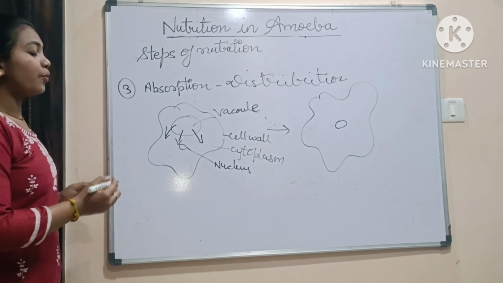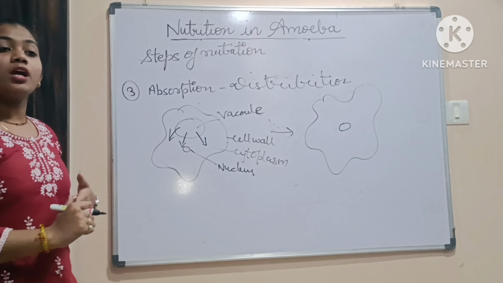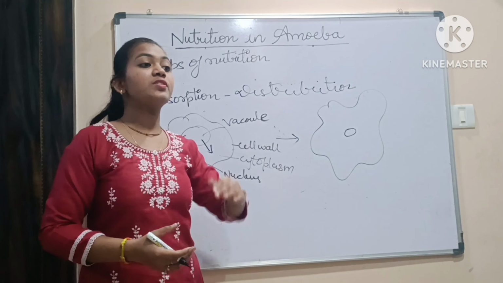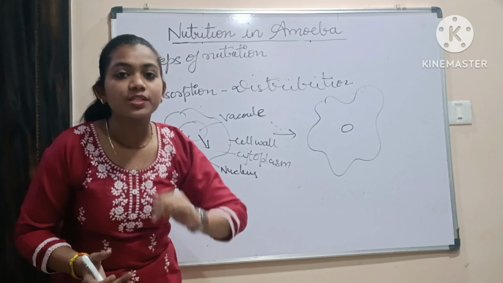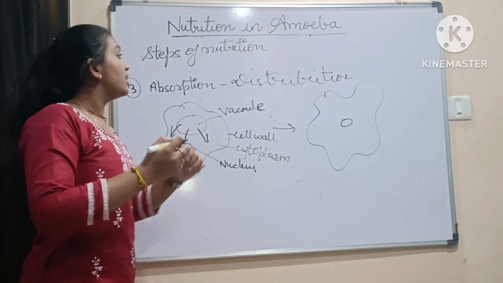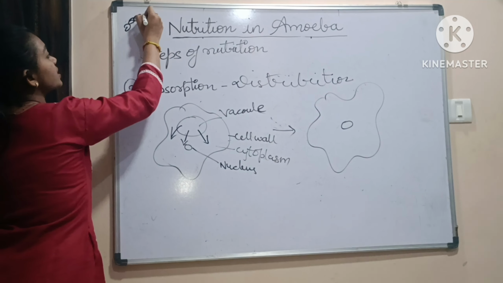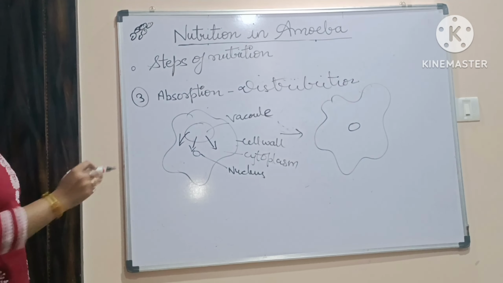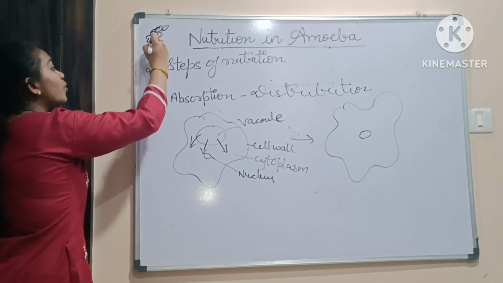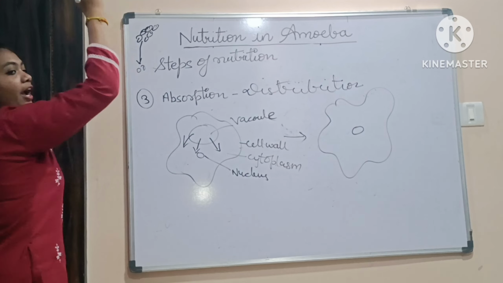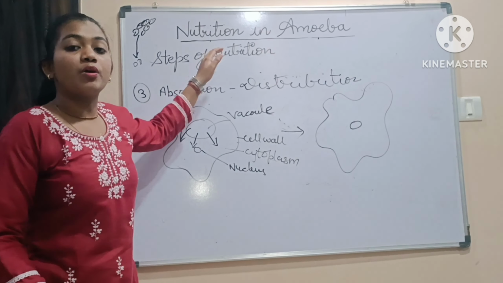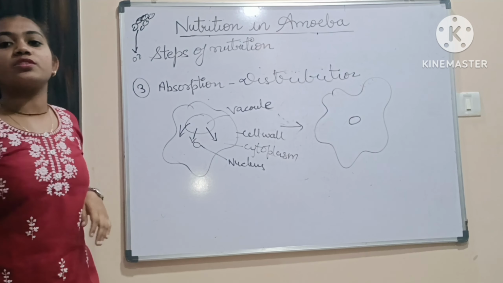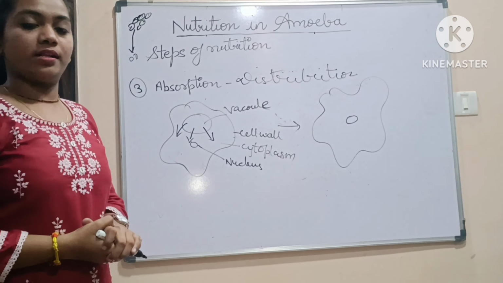So, by the process of diffusion, what is diffusion? The movement of substance from a region of higher concentration to a region of lower concentration. That means, suppose the molecules which are present here are so many, and here maybe one or two or no. So these molecules will start moving from the region of higher concentration where their amount is present more to a region of lower concentration where their amount is present less.